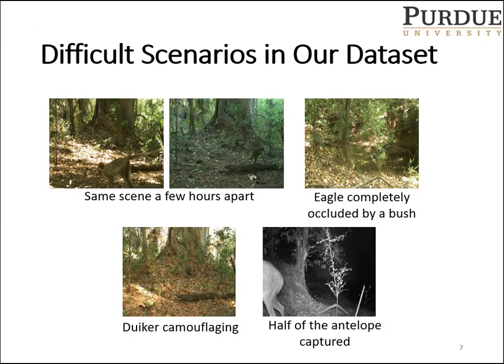Now this slide shows us some of the other difficult scenarios that are very common in our dataset. As seen from the first two images, there is a rapid illumination shift that is seen in the same scene when it is captured just a few hours apart. We can see animals being occluded by the dense vegetation, animals camouflaging in the environment, and only parts of animals being captured by the camera trap, and these scenarios are really common in our dataset.